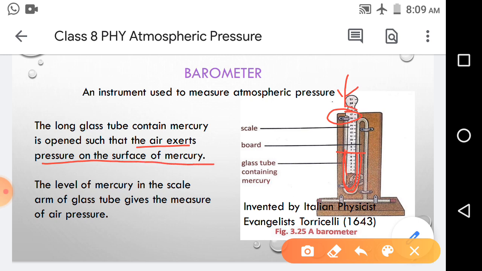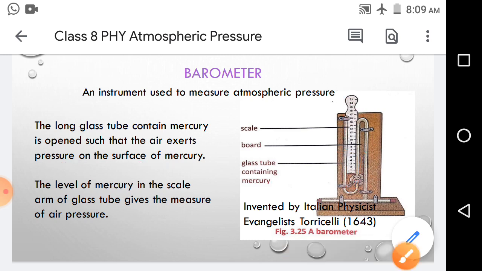Air from this opening enters here, and inside the pipe the air exerts a pressure on the surface of the mercury. In this arm, mercury is filled up to here, so air exerts a pressure here.